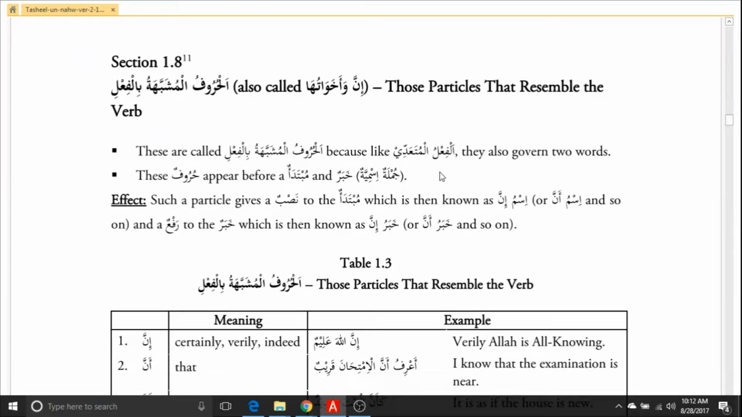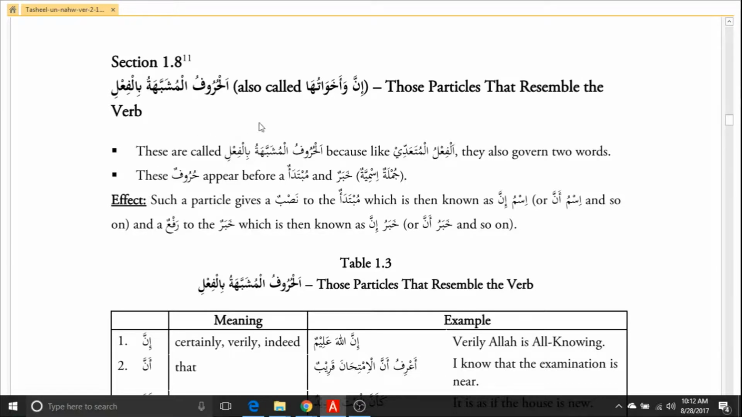And here it says it is like فعل متعدي. فعل متعدي means which has two words, فاعل and مفعول. They're all فعل متعدي. And there's the other word فعل لازم. We have not studied so far فعل لازم. We have studied فعل متعدي, which is فاعل and مفعول.